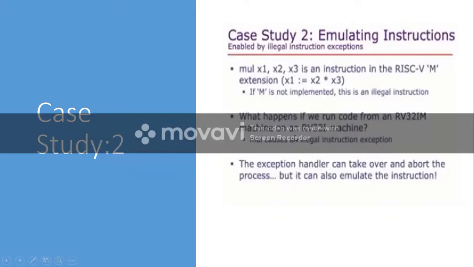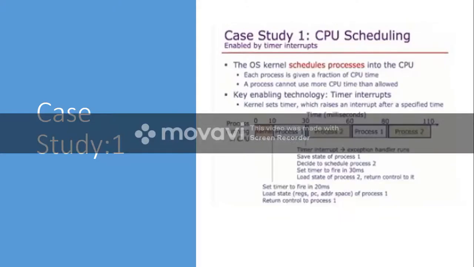Once the illegal instruction exception happens, control will be transferred to supervisor mode. That is, the kernel will take the control, and the kernel will check whether there is any handler to handle this exception or not. If there is no handler, the kernel will just stop that particular process. That's all, because nothing else can be done.